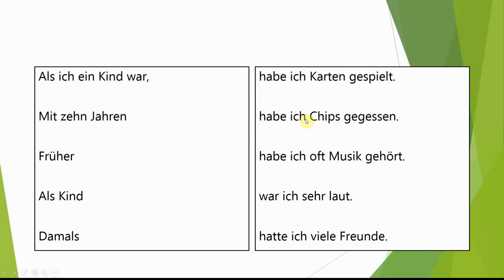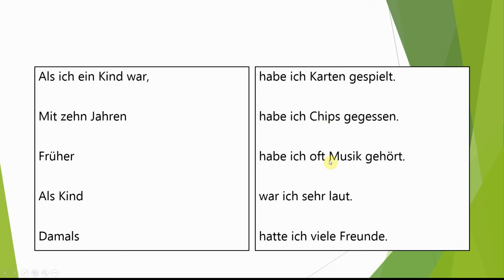But they're all in the past tense, saying what you used to do when you were younger, previously, earlier, in the olden days. And as you can see, the verb is starting each of these phrases, because if I combine these together as one full sentence, whatever's in this box would take the first idea, the verb then has to be the second idea, and then the ich would come next. So you could use any of these with any of these, but if we just took them along the lines as they are: Als ich ein Kind war, habe ich Karten gespielt. When I was a child, I played cards. Mit 10 Jahren habe ich Chips gegessen. At the age of 10, I ate crisps, of course, not chips.